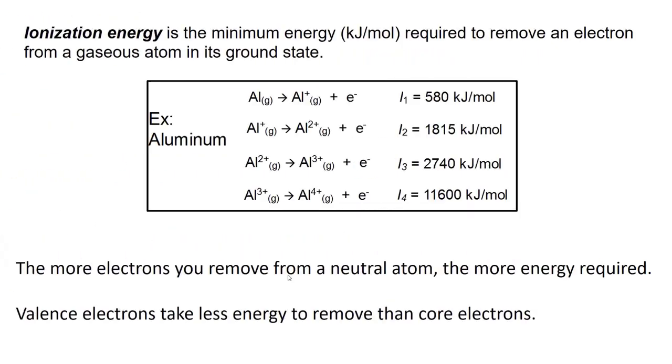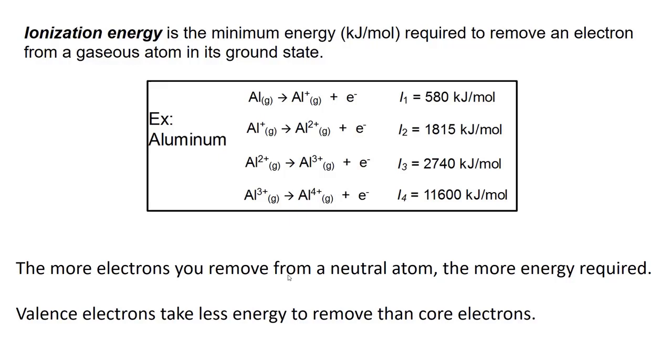Okay, to continue with ionization energy, we can remove more than one electron from the same atom. So if we're removing a first electron from an atom, we'd call that the first ionization energy, or I1. We can remove a second electron, or a third, or a fourth. So there you see some equations and ionization energies for aluminum. The energy to remove the first electron from aluminum is 580 kilojoules per mole of aluminum. And you don't need to know what a mole is right now.